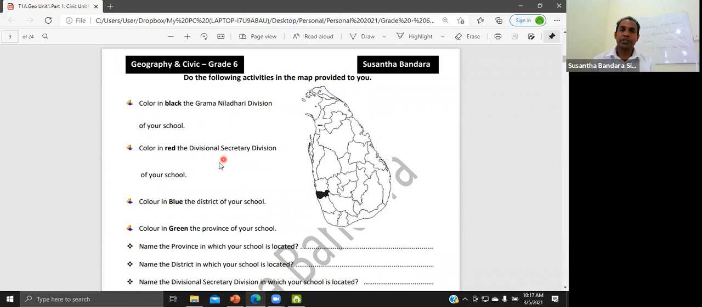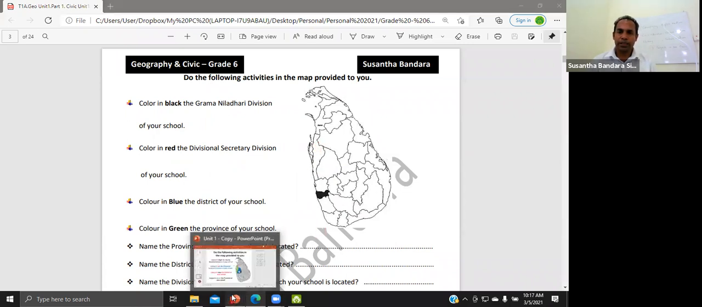Color in red the divisional secretary division of your school. It is in Kurunegala. You have to color this area. Color in blue the district of your school. This is Kurunegala district. And color in green the province. And this is the Kurunegala, the northwestern province. Children, look at this one.